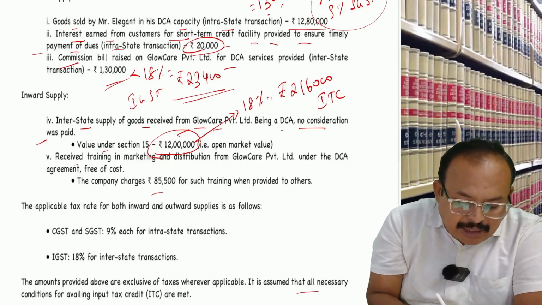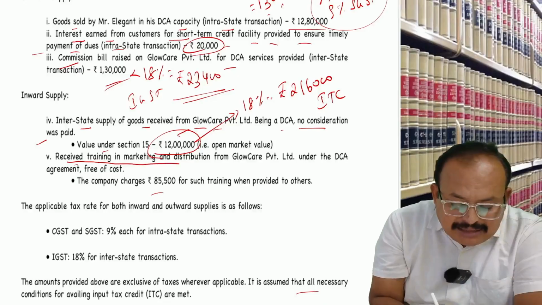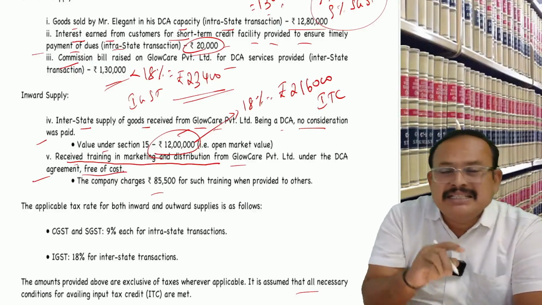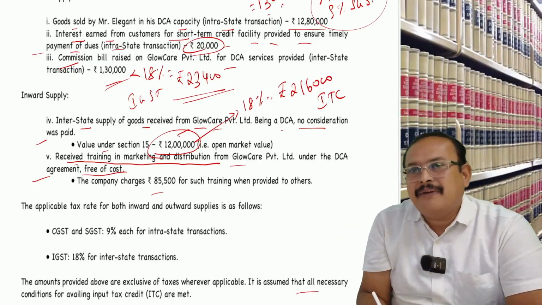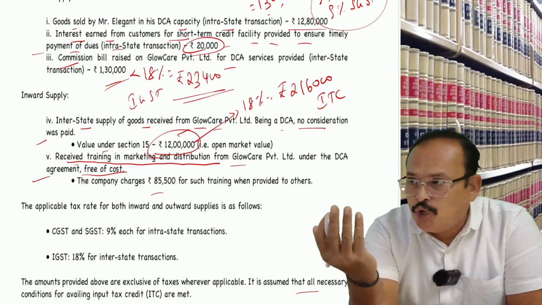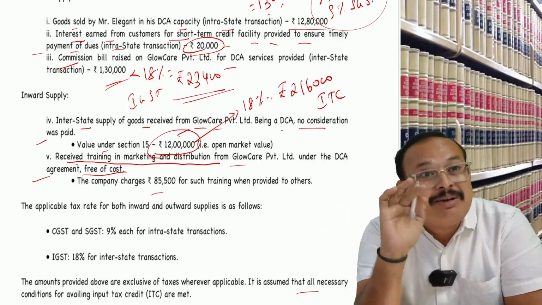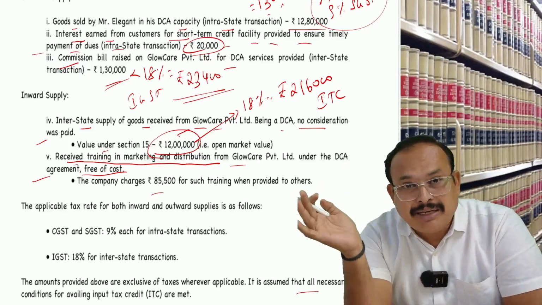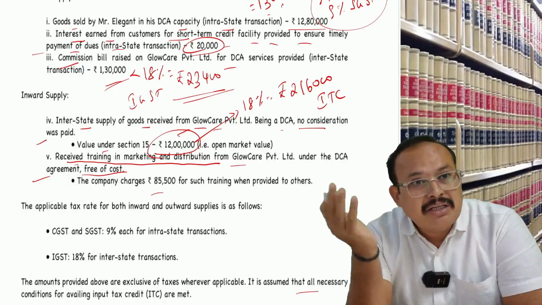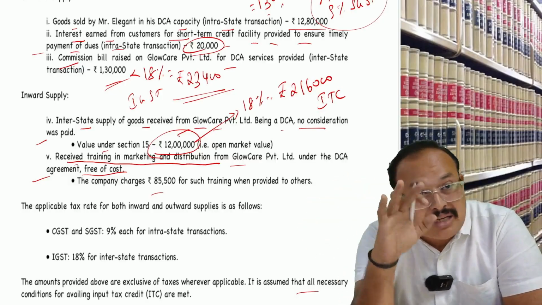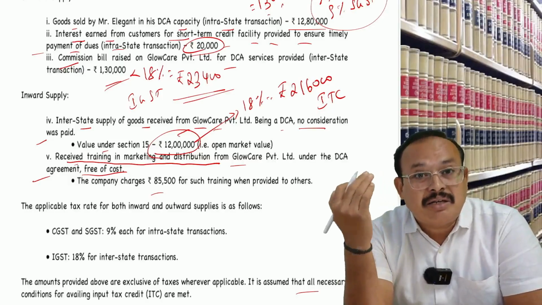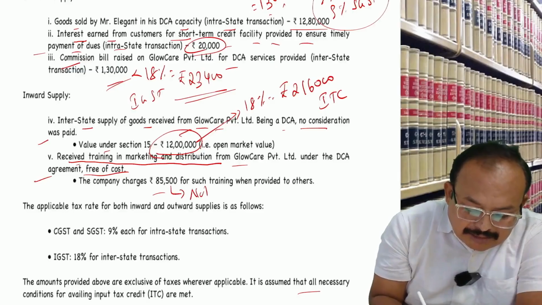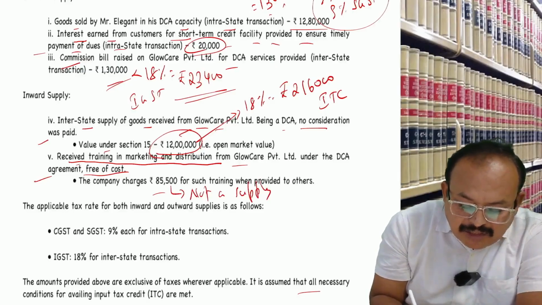Then the company here receives the training, marketing, distribution services from Glocare under the DCA agreement free of cost. Is it supply of goods or supply of services? Supply of services. Are they related parties? No. Are they distributors? No. The principal and agent are acting on a principal basis. So in that case, they are not related parties. In that case, Schedule 1 is not covered. Supply of services for no consideration and not covered under Schedule 1. Then it is not a supply here, no consideration, no GST will apply.